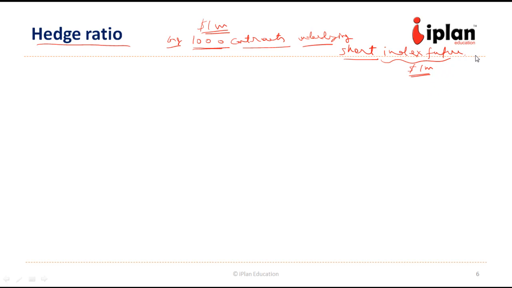Suppose one index future contract is of 1000, and 1000 is the price at which it is being traded today.